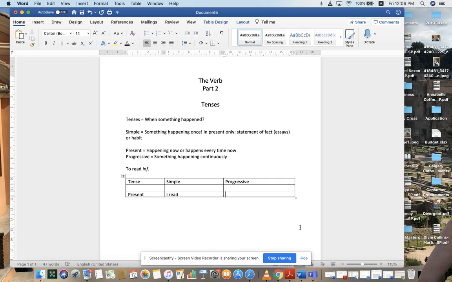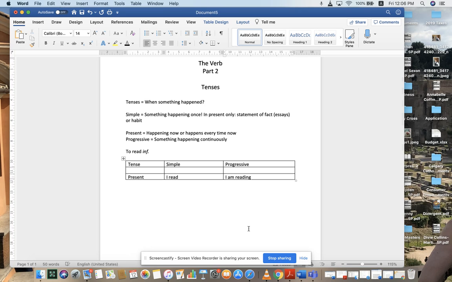The answer that you're going to give me is going to be in the present, which means it's not going to be I read, because although I do see that you're reading, you need to provide me with what's called the progressive, okay? And a progressive is going to tell me something that is happening now, continuously, which means I am reading. Okay, there you go. I read, I'm reading.